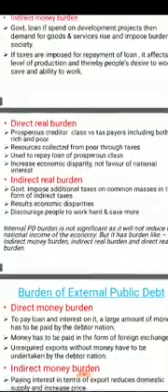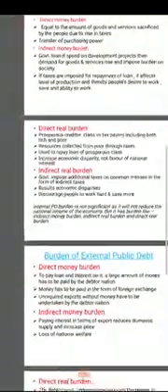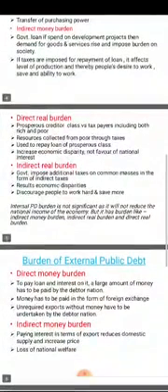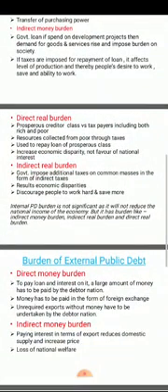Now from this we come to the conclusion that internal public debt is not significant. The burden of internal public debt is not significant, as it will not reduce the national income of the economy, because there is only transfer of resources from one group of people to another. One group is taxpayers, another group is the creditors or the lenders.